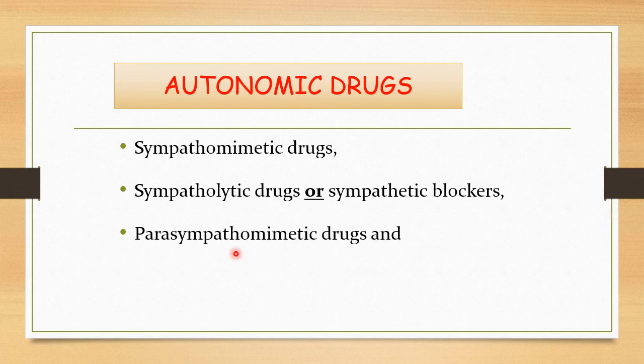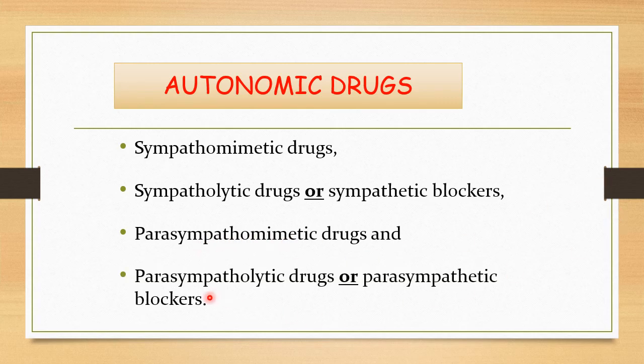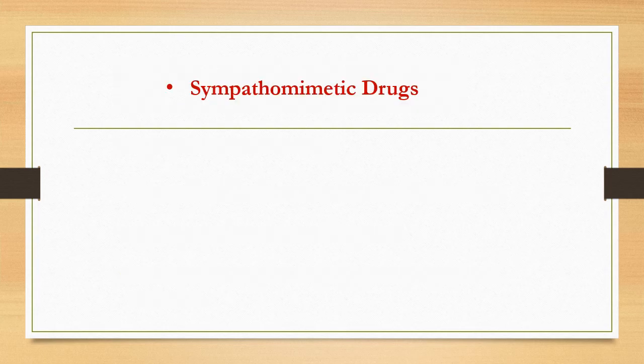Then the third group is the parasympathomimetic drugs. Then the parasympatholytic drugs, also called the parasympathetic blockers. And in addition to this, there is another group of drugs known as the ganglion blocker drugs, which we also have to discuss briefly. So starting with the first group, the sympathomimetic drugs.